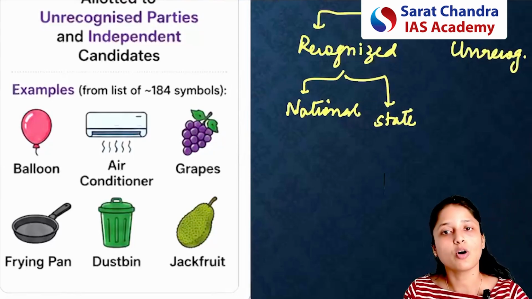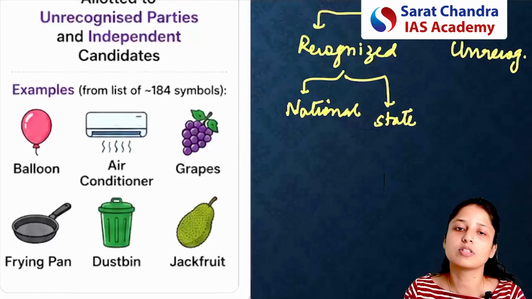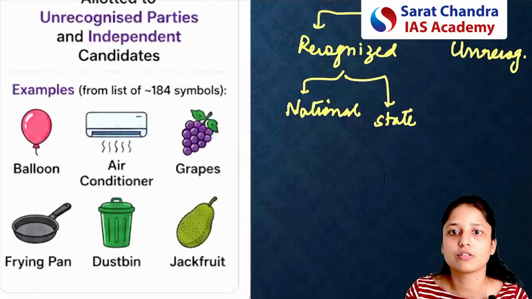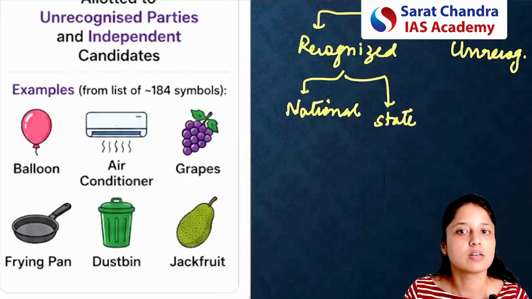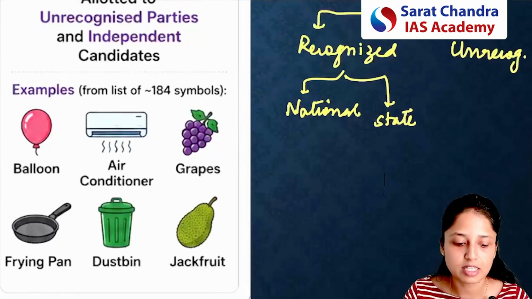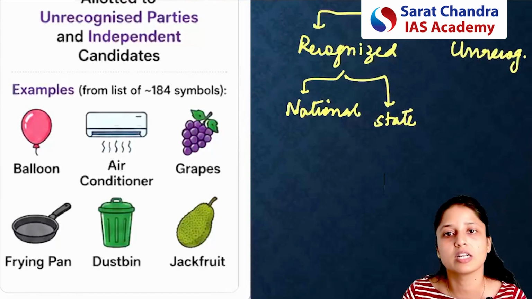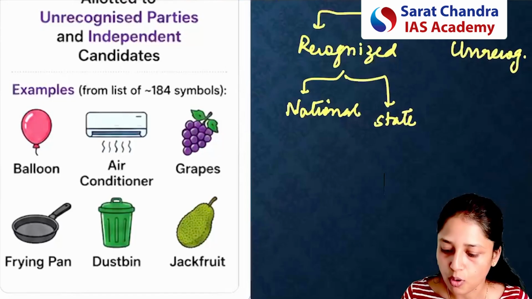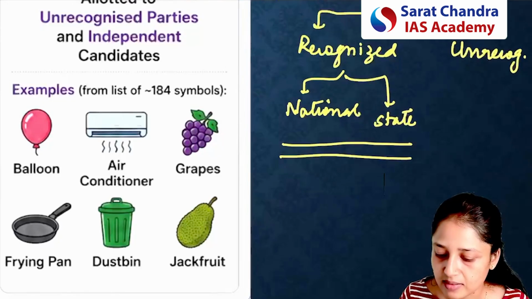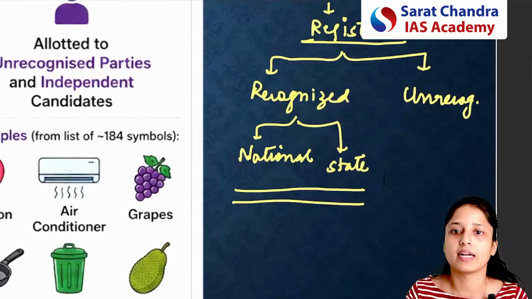Why are these political parties recognized, or how did these political parties get the status of national or state political party? You might have learned in polity that there is a certain percentage of vote share or a certain percentage of seats which is required for a party to be known as a national party or state party. All these types of parties are considered recognized political parties in India.